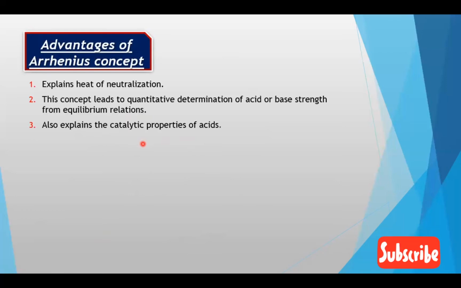Here are some advantages of the Arrhenius concept. Firstly, it explains the heat of neutralization. During the neutralization process, the amount of heat released can be calculated, which gives us information about the heat of neutralization. This concept also leads to quantitative determination of acid or base strength. From the equilibrium reaction, the values of the dissociation constant for acids, Ka, and the dissociation constant for bases, Kb, can be calculated, which give us information about the strength of an acid or a base.